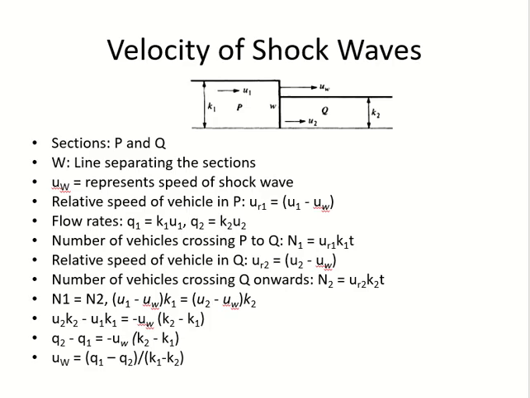Okay. So I told you in both segments we have relative speed, right? So this is the relative speed for this segment. Any problem up to here? Okay. Now, the number of vehicles which will pass from segment 1 to segment 2. The units of flow are vehicles per time. This is flow.